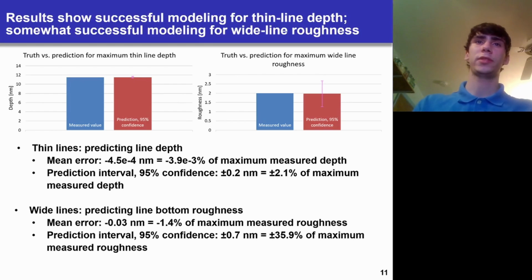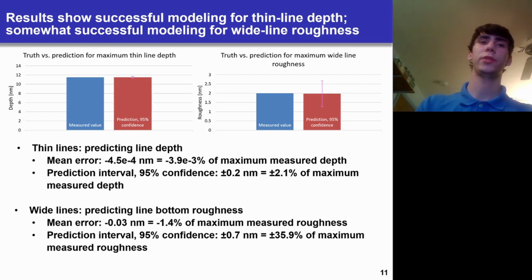The results show successful modeling for thin line depth and somewhat successful modeling for wide line roughness. Thin lines predicted the line depth, and the mean error of the bias was negative 4.5 times 10 to the negative 4th nanometers, or negative 3.9 times 10 to the negative 3rd percent of the maximum measured depth of the data set, as you can see in the left figure here. The prediction interval with 95% confidence was only plus or minus 0.2 nanometers, or 2.1% of the maximum measured depth. As you can see in the figure, that's a very small proportion.